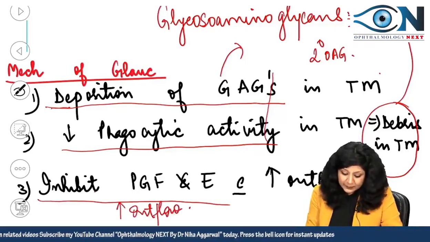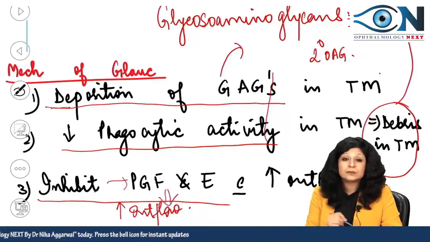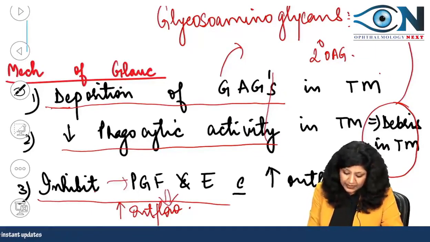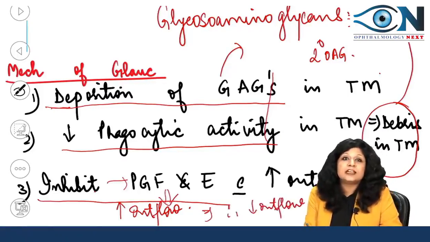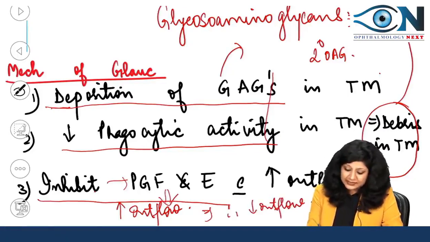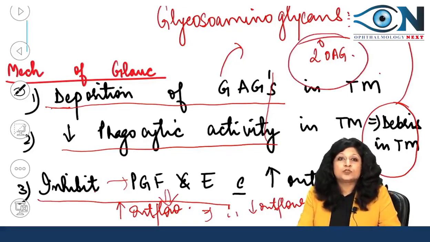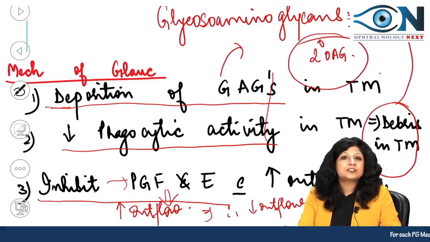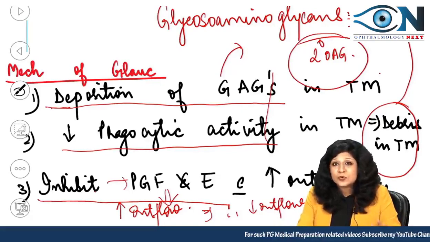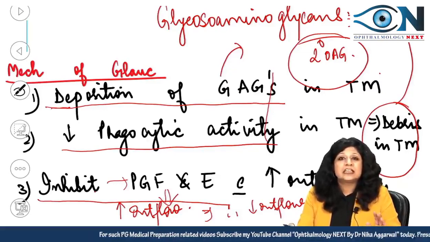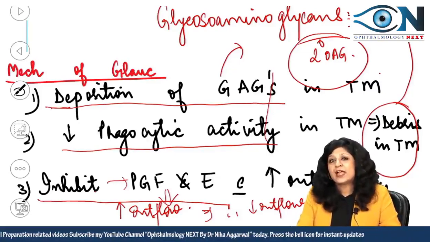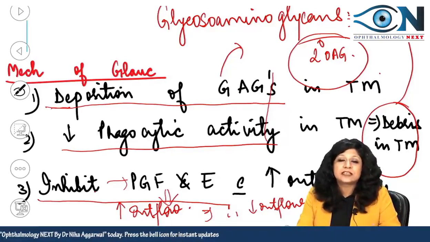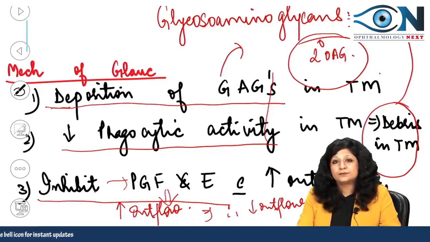Now because it is inhibiting these prostaglandins, which are responsible for increasing the outflow, again what will happen? Therefore there will be a decrease in the outflow facility. That is why steroids are leading to a decrease in the outflow facility, again secondary open angle type of glaucoma. So there are three mechanisms of action which are responsible for the secondary open angle type of glaucoma caused by the steroids, and as you can see all three of them lead to decreased aqueous outflow, and therefore all three of them cause the secondary open angle type of glaucoma.